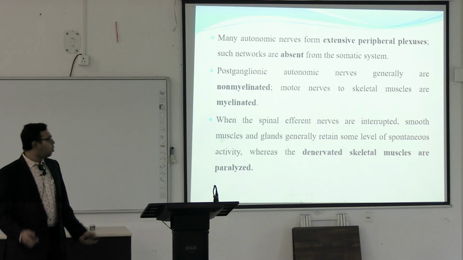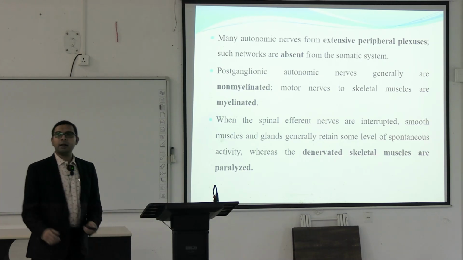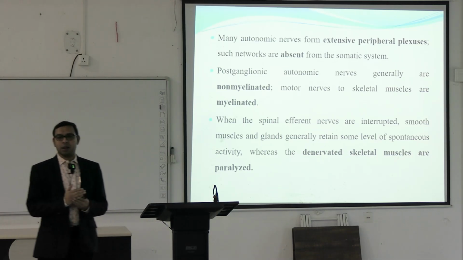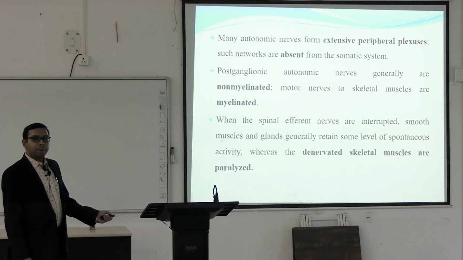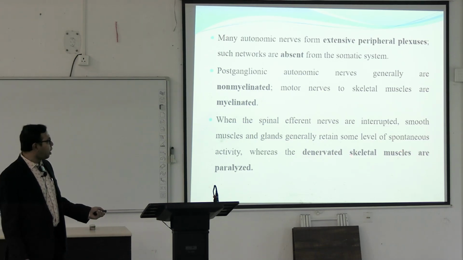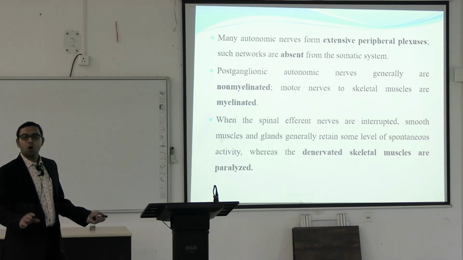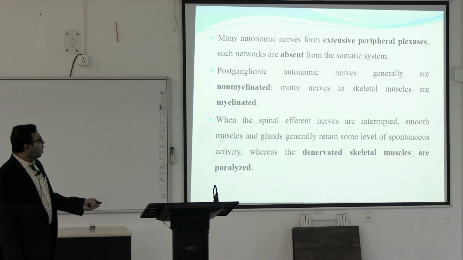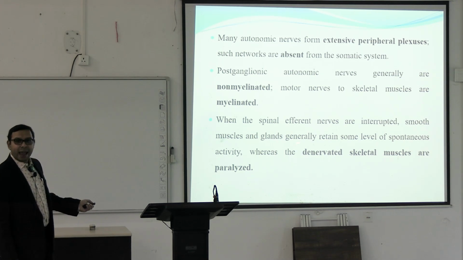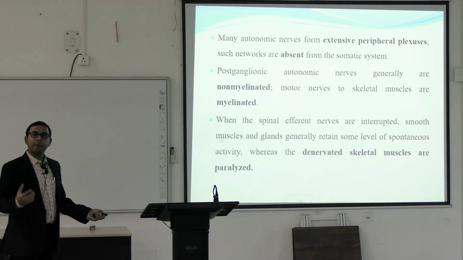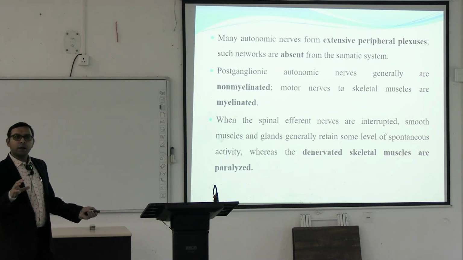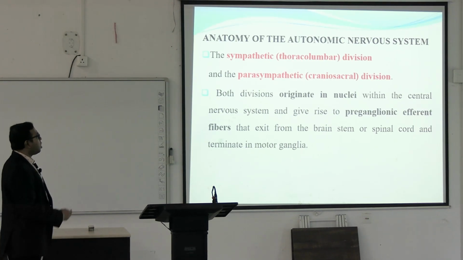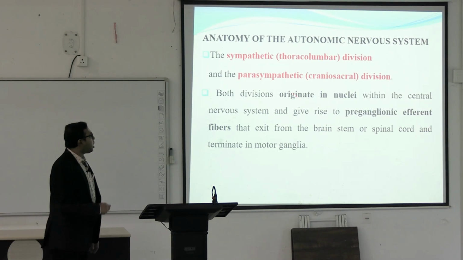So, if there is some interruption, some trauma, some accident or any transection, ultimately these skeletal muscles are fully dependent on the somatic nerves, and they will be paralyzed because there is no autonomous control on the skeletal muscles. But the smooth muscles and different types of glands, that is, the inner viscera, mainly come under autonomic control. That is why they retain some of their autonomic activity.